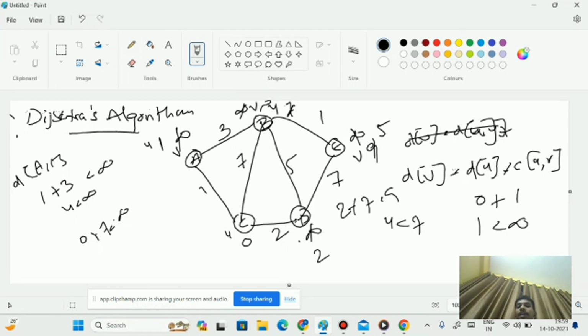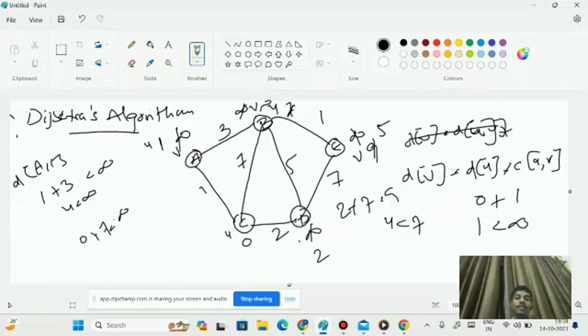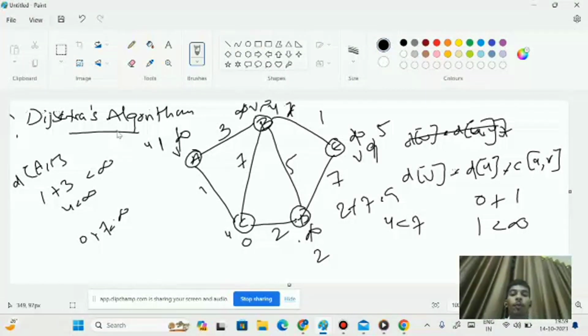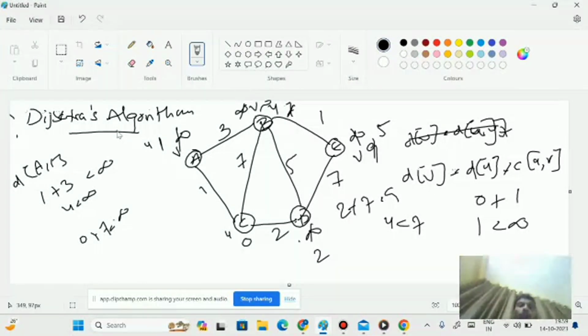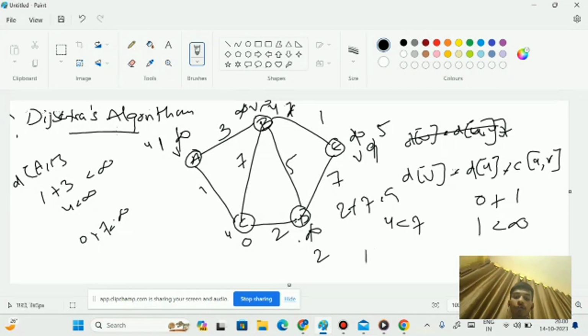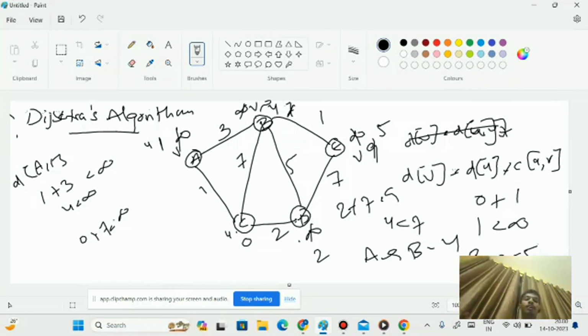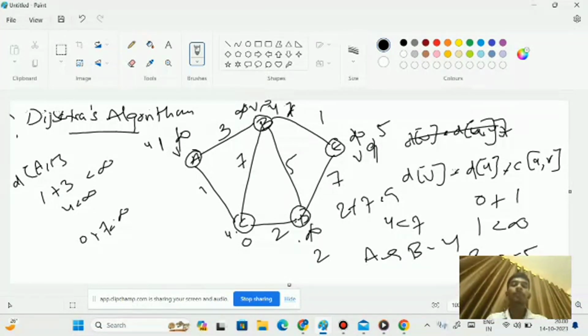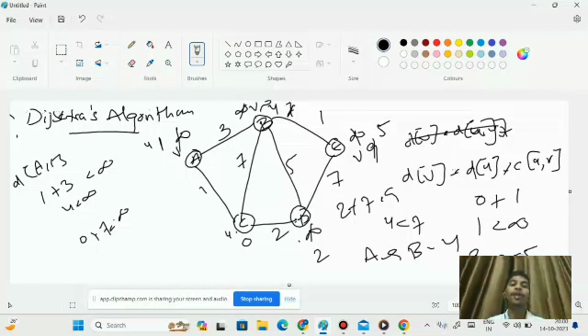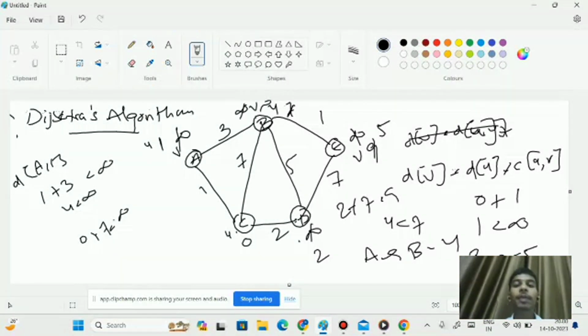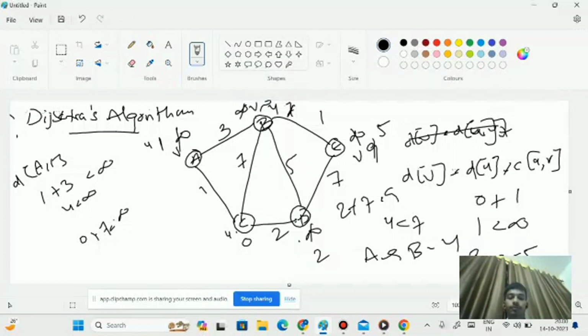Now here we can easily find the distance between the points. If you want the distance from A to B, we can say the distance from A to B is 4, and the distance from B to C is 5. The same algorithm has been implemented in our project to find the minimum distance between the points.